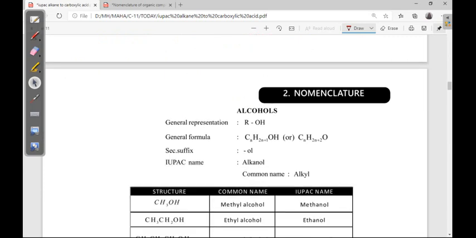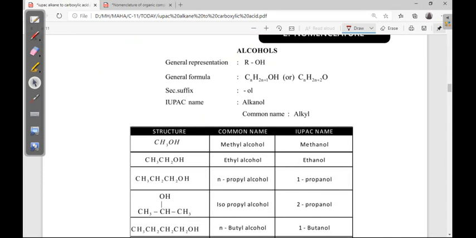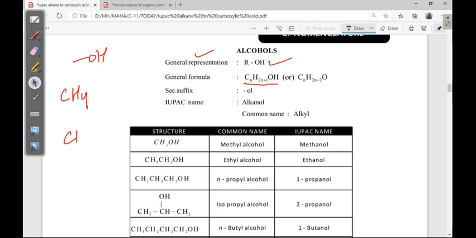Next, alcohol functional groups. Alcohol is OH. General representation is ROH. General formula is CnH2n plus 1 OH. Means in alkane, this is the alkane CH4, CH3, one hydrogen is replaced by one OH. Otherwise we can say in the alkane just oxygen is inserted, one oxygen extra. Now you can see CnH2n plus 2 is the alkane general molecular formula, one oxygen is extra.